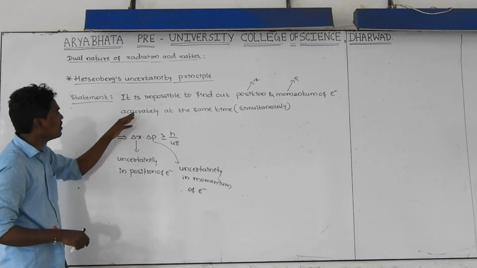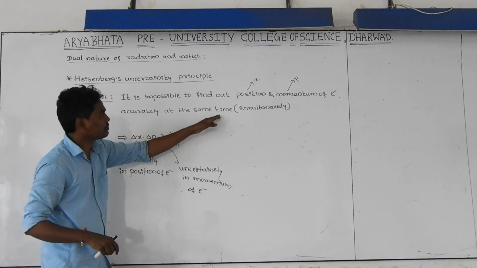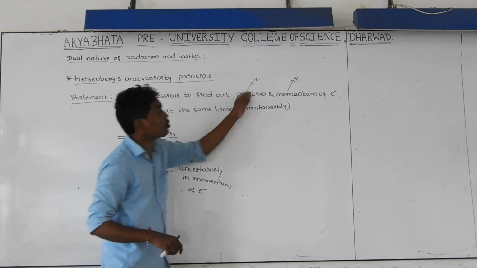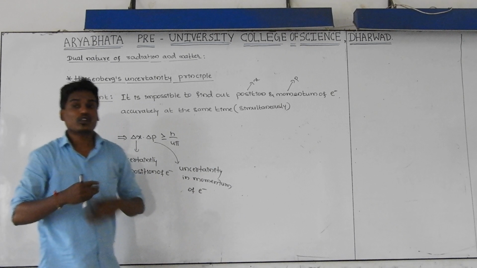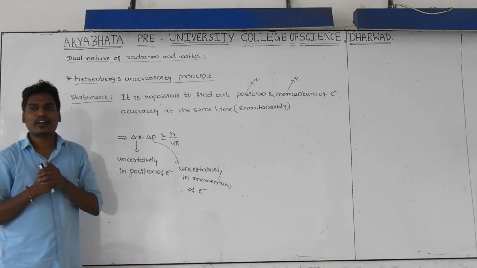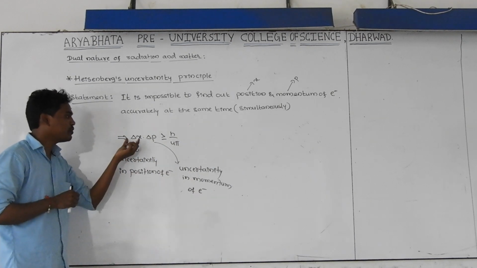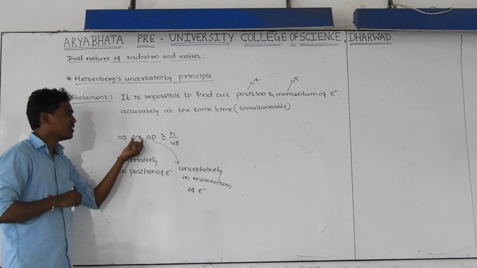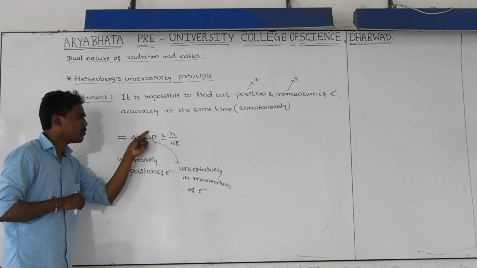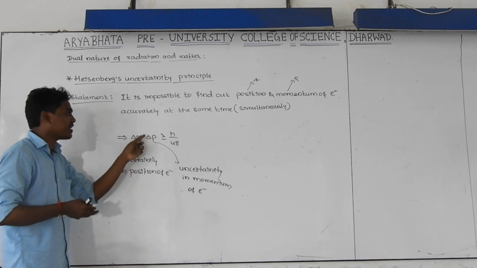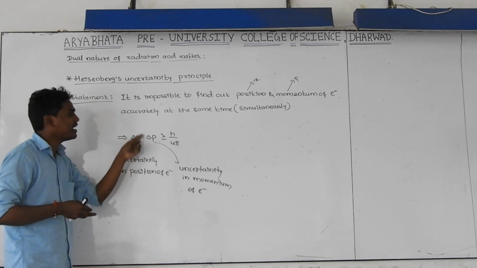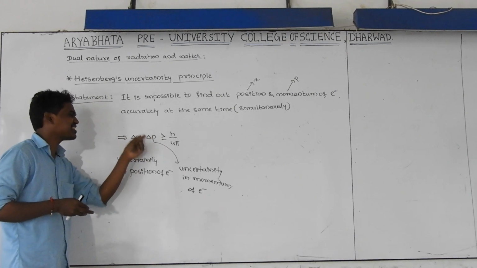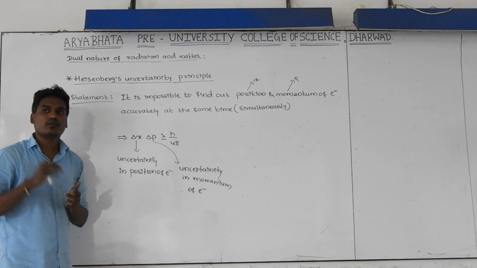That's why he told that accurately, at the same time, it is impossible to find out position and momentum. Both values exactly is highly impossible to find out. If you find out the exact position, then you get maximum uncertainty in momentum. Or if you find out the exact momentum of the electron, you get maximum uncertainty in position.